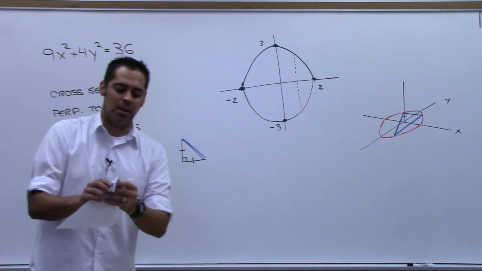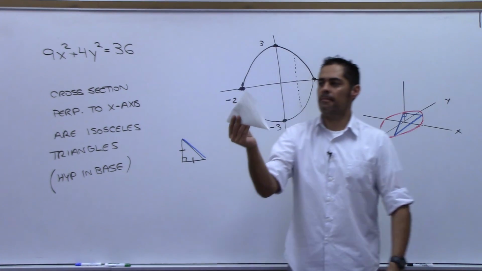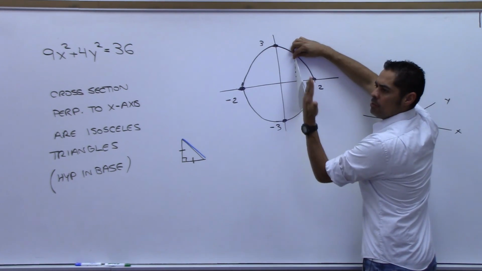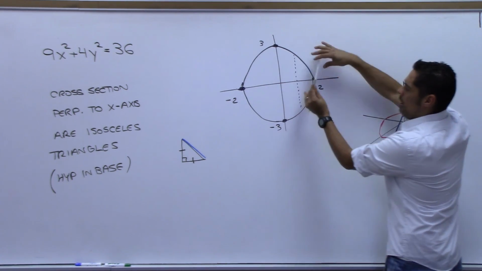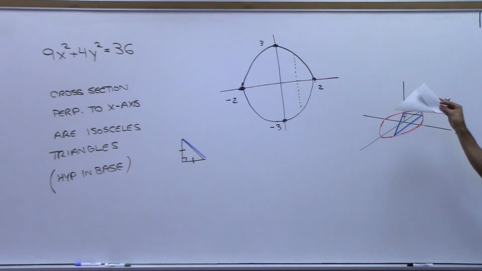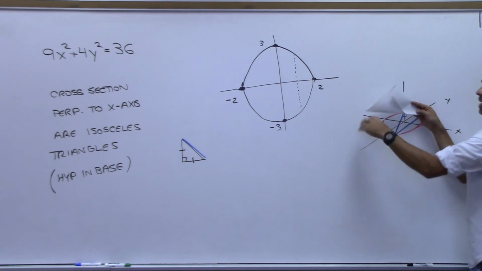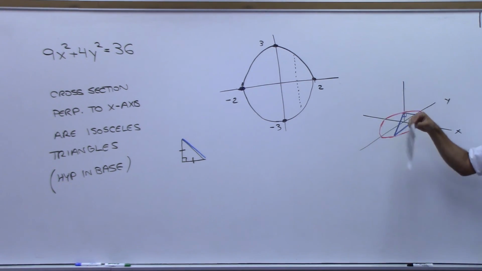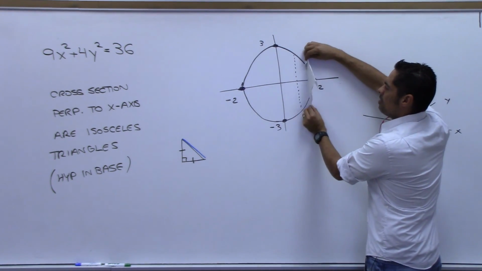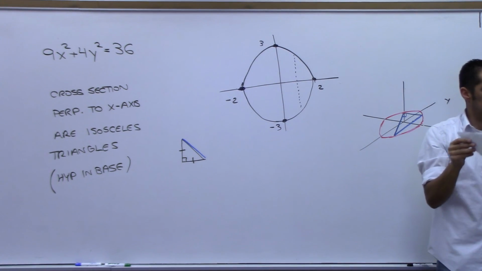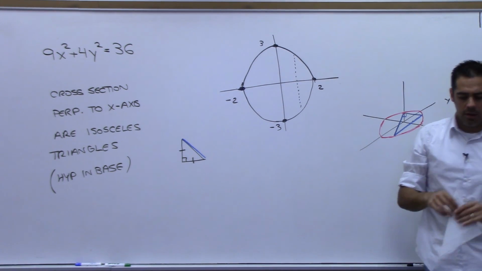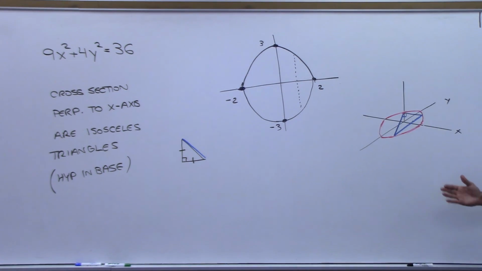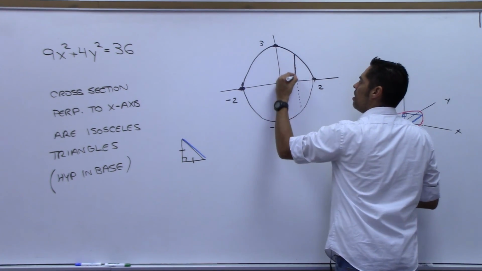So this is an isosceles right triangle. Yeah? Isosceles right triangle. When I cut through this thing, and I look at this from the side, I'm seeing this. Isosceles right triangle with the hypotenuse being in the base. So that's what I'm trying to draw here, is that piece. Do y'all see it a little better now? Okay? And if I move this over to a different section, different slice, the only thing that changes is this triangle gets smaller, right? What we're trying to find is the volume of the entire object. So what we're going to imagine is that we're going to take, instead of a slice, this infinitesimal